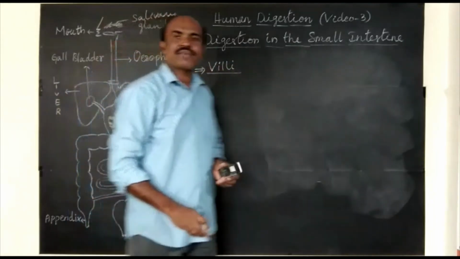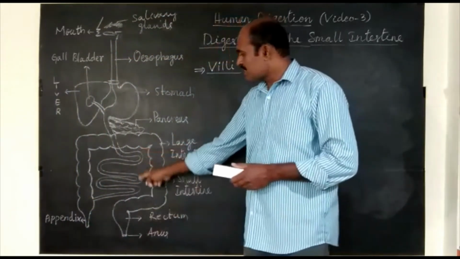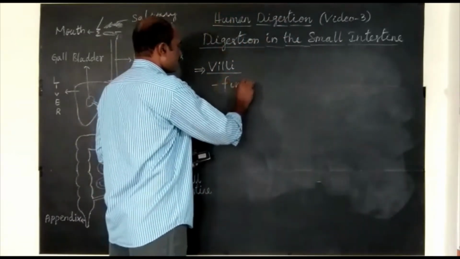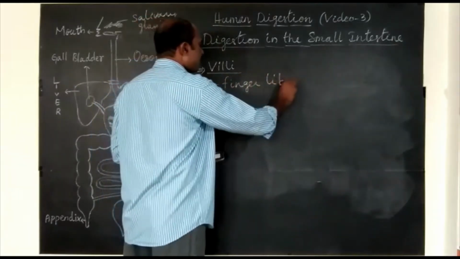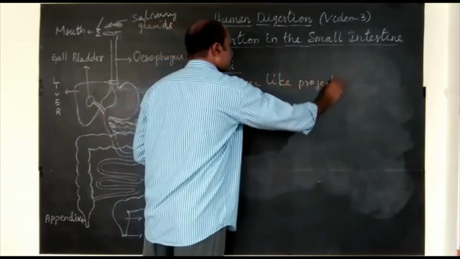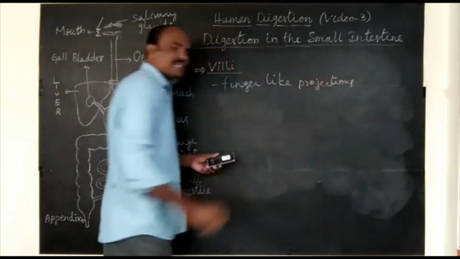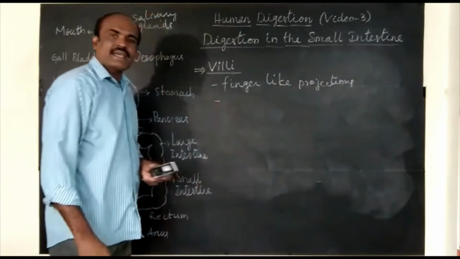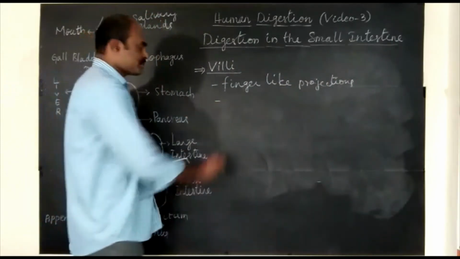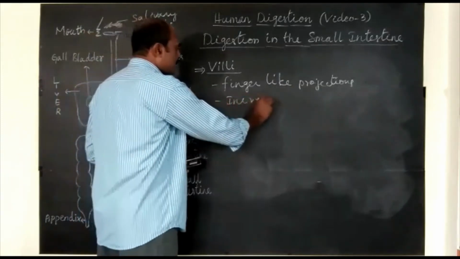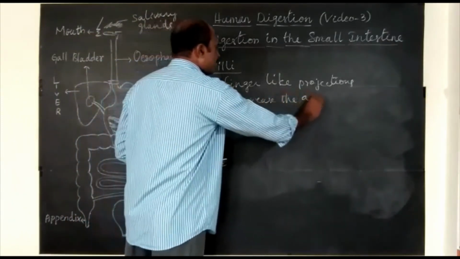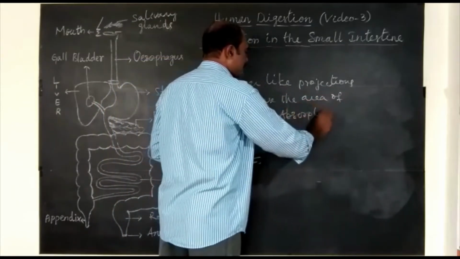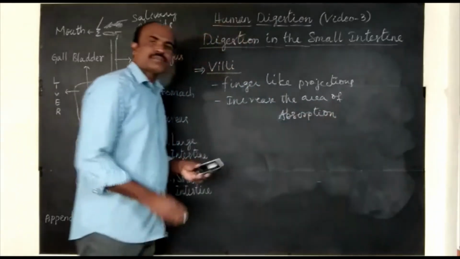These villi are finger-like projections present in the walls of the small intestine. Where are they present? In the walls of the small intestine. These villi increase the area of absorption. What is that area of absorption?